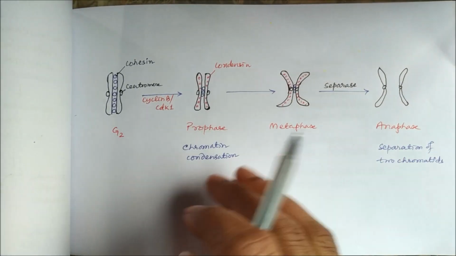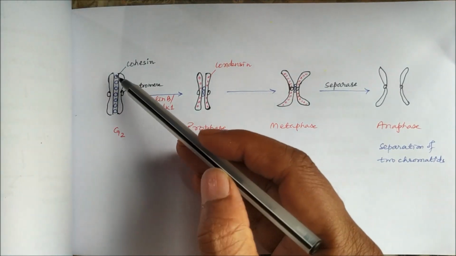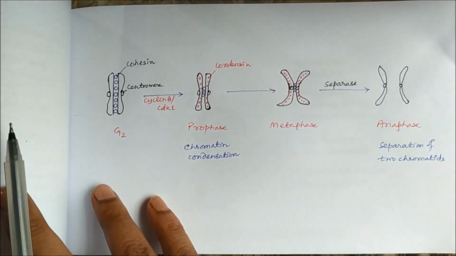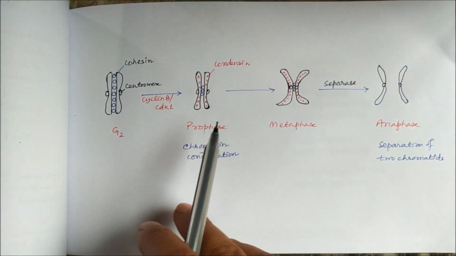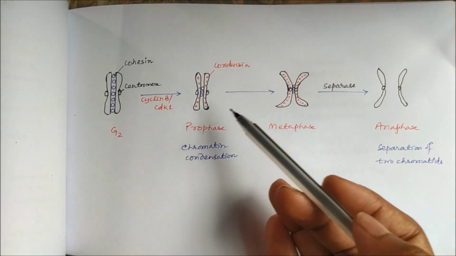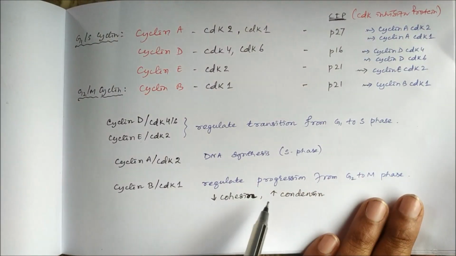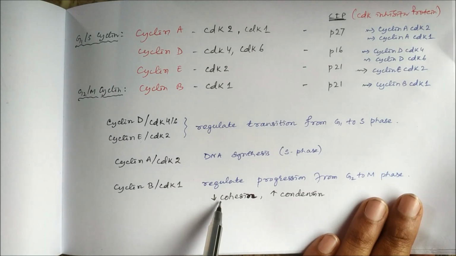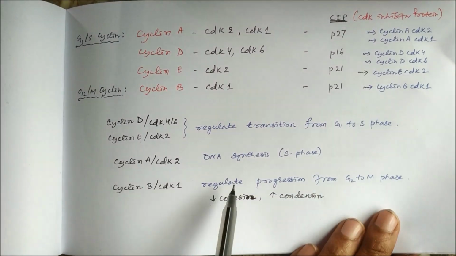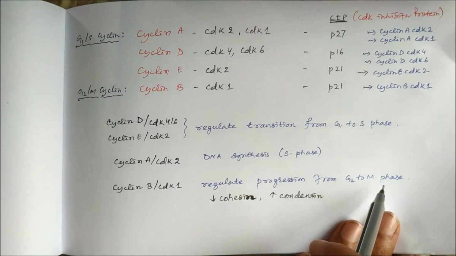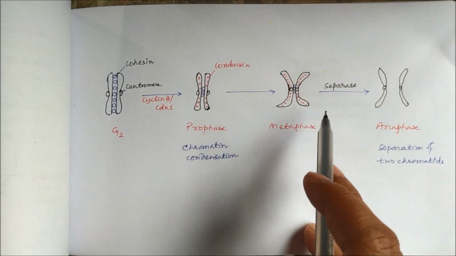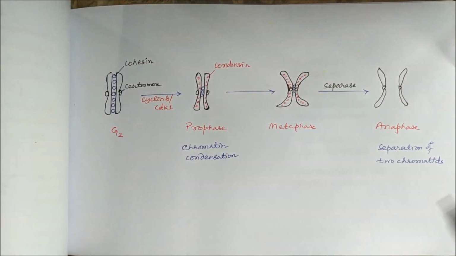And what is that? You can see here, these are the cohesin molecules and these are the condensin molecules. In mitosis, the prophase, there is chromatin condensation. So they increase the condensin and decrease the cohesin, which means they prepare the cell for mitosis, so that the cell will undergo mitosis and there will be condensation of the chromosomes.